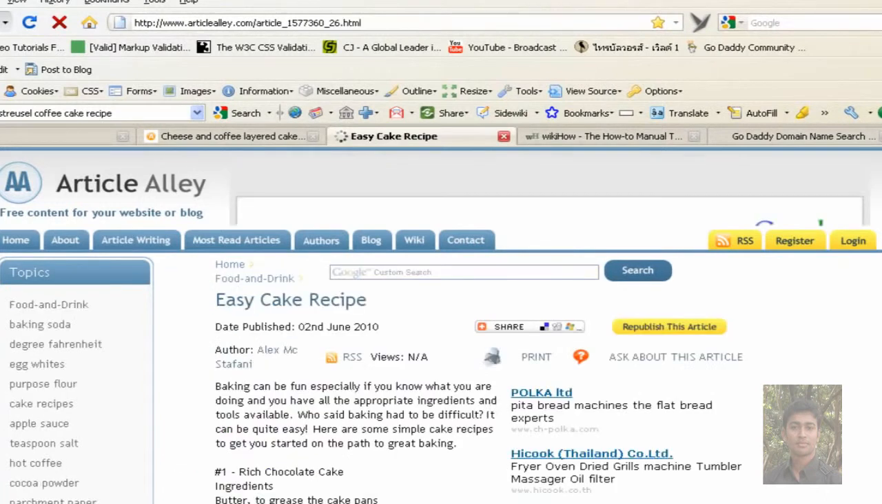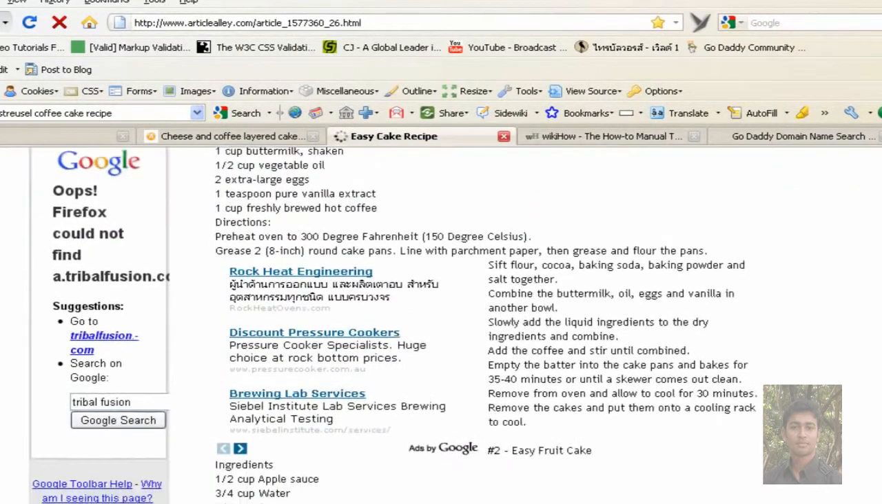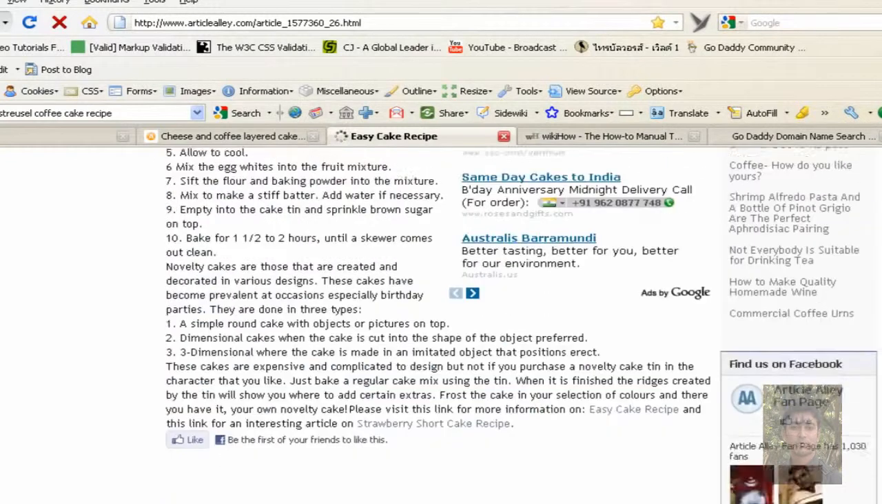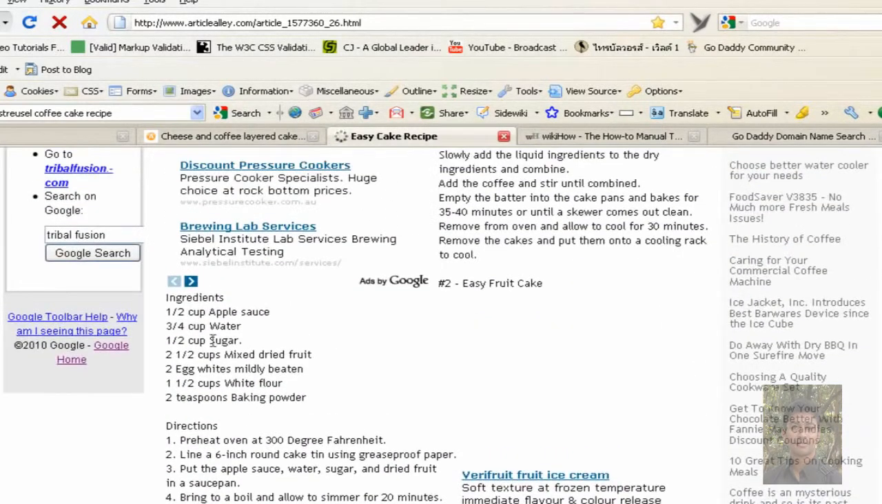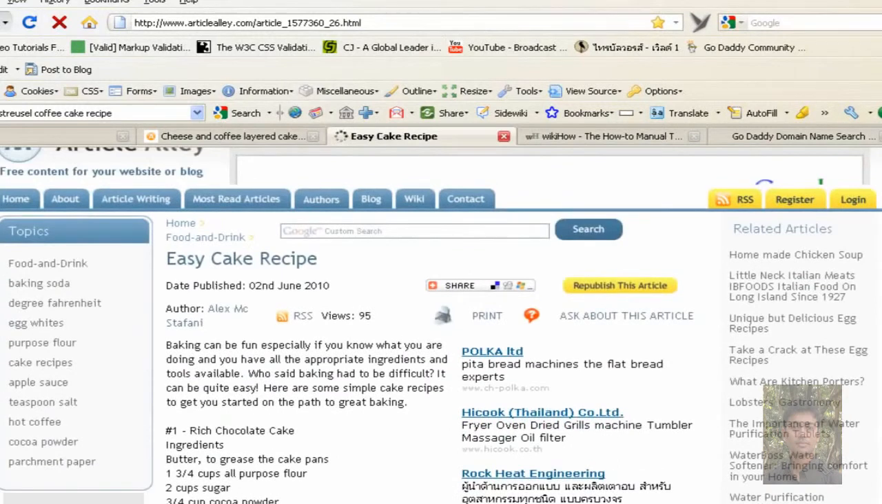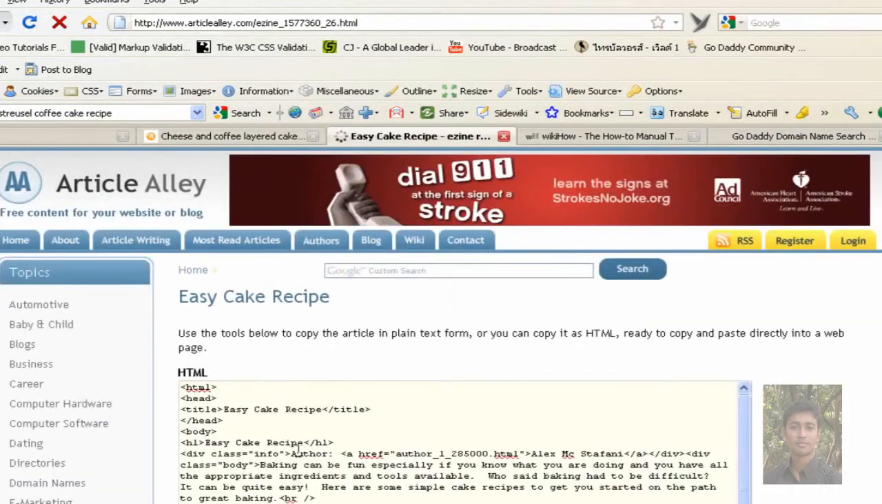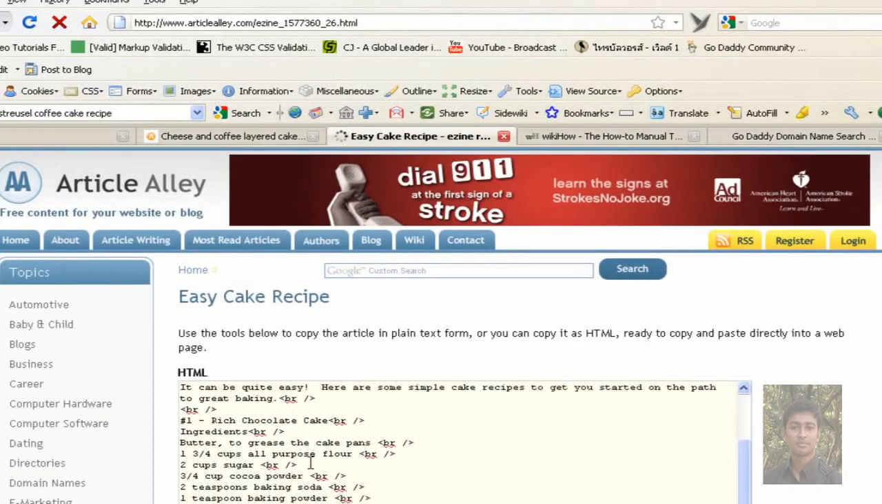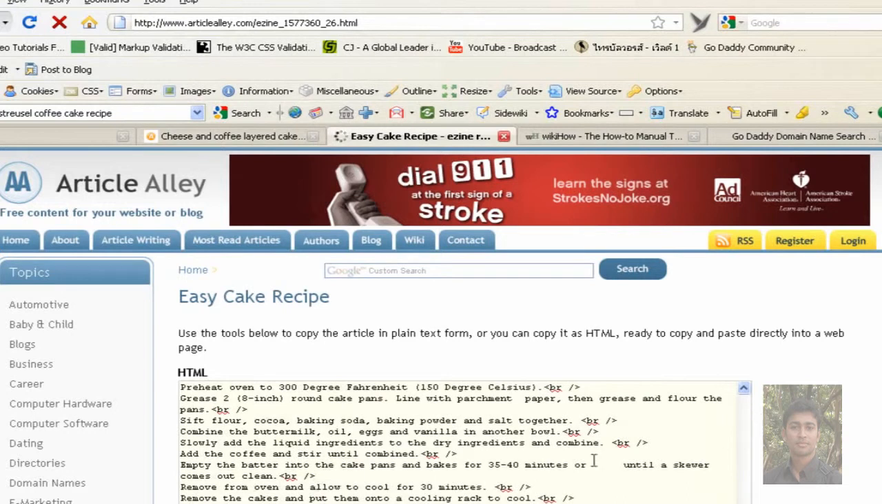and just like the Article Base one, you'll notice here it all is. Here's all the information, and the great thing again is it gives you the ingredients and how to cook it and all sorts. And again, just like Article Base, you can come up to this yellow button here, you can republish this article, and again this will give you HTML tags. Okay, it gives you the HTML code.